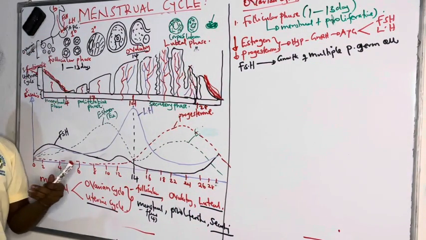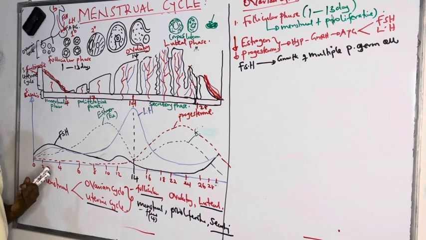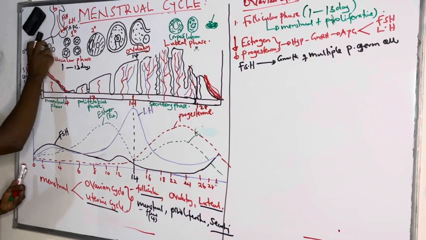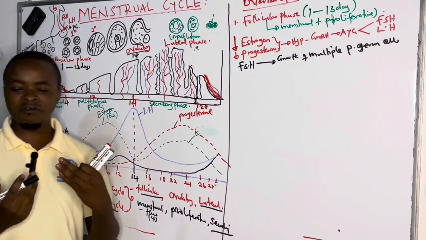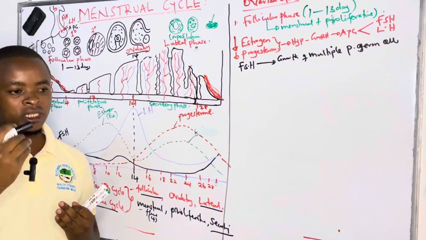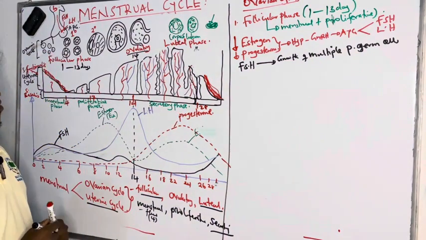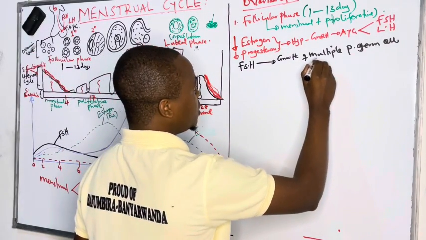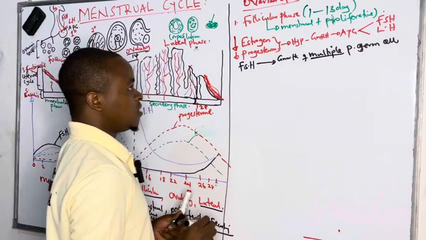At the beginning of the cycle, the follicle stimulating hormone released in response to low levels of estrogen and progesterone triggers multiple germ cells. Sometimes it can even trigger more than 8 at once. We shall see the reason why it triggers multiple, which is why we call it the growth of multiple primordial germ cells.